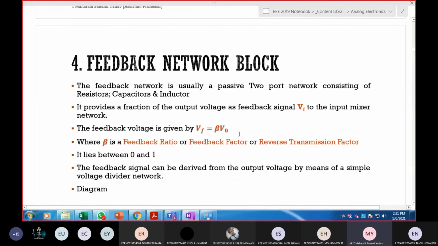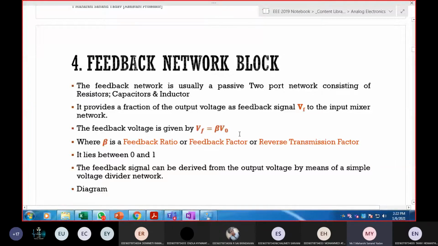Next one. What about feedback block? What will happen in feedback?